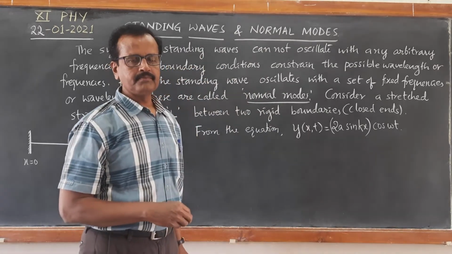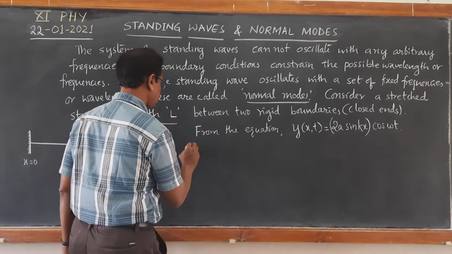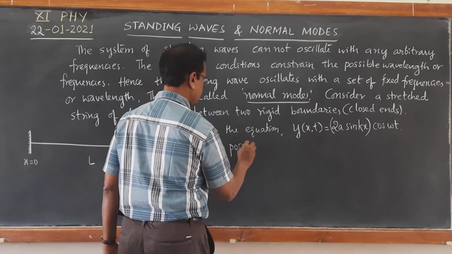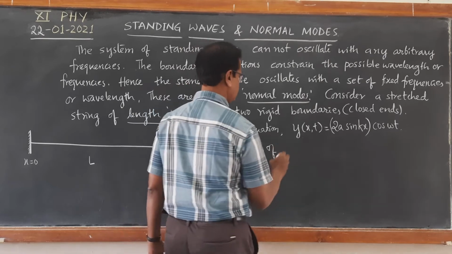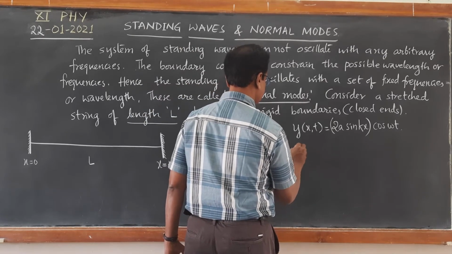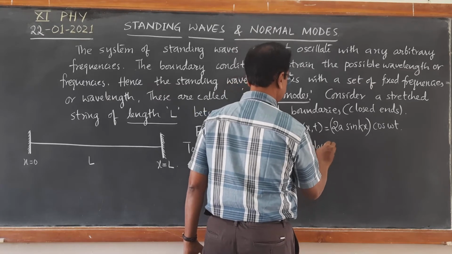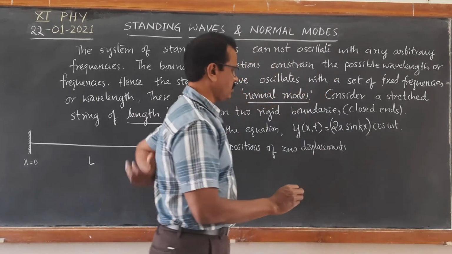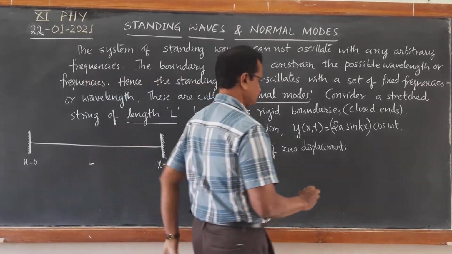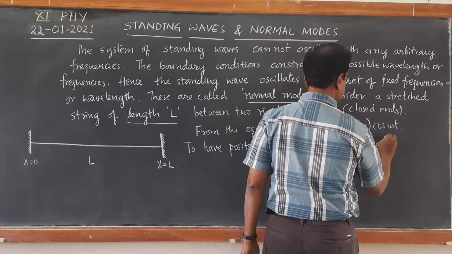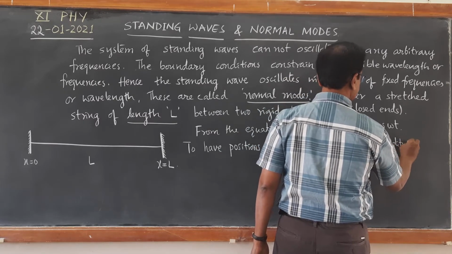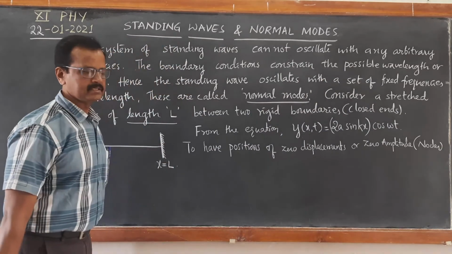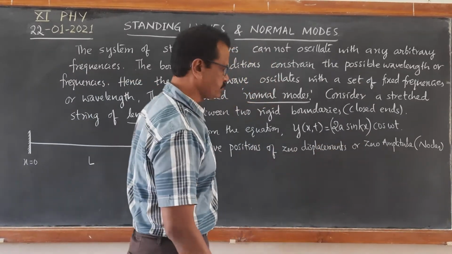To have the positions of nodes, positions of zero displacement or positions of zero amplitude, which are called nodes, 2a sin kx must be equal to 0. That is, sin kx must be equal to 0.